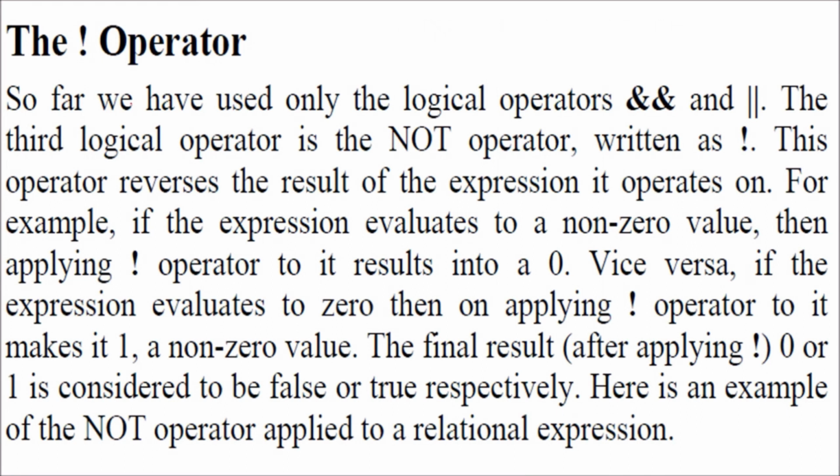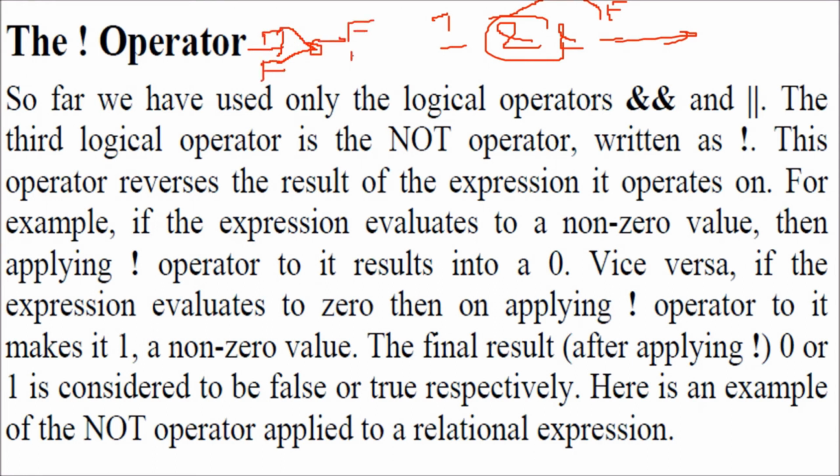Then we have a not operator. What does the not operator do? We have seen the logical operations and or. In this and or, we require a condition on the left hand side and right hand side, and we combine them. This result can be true, this can be false, or any of these, and we combine the true and false to get a single true or false. But not actually inverts. So this is like an inverter. When you pass true, it will give you false. When you pass false, it will give you true. So basically, it negates.